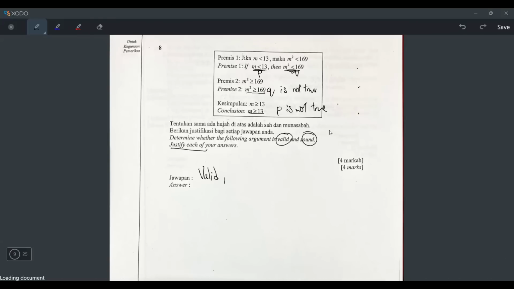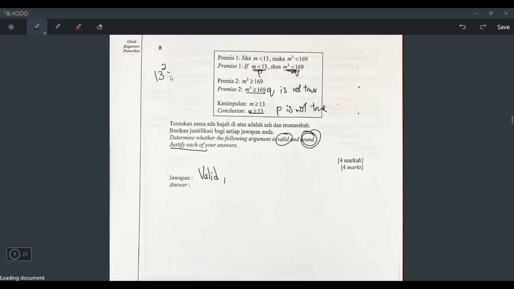That's why it's valid. Then how do we know whether it's sound or not? Okay, if all the premises and the conclusion are true, then it's sound. But if one of them is false, then it's not sound. So let's read again and see whether all of these statements are true or not. Premise 1 says if M is smaller than 13, then M squared is smaller than 169.